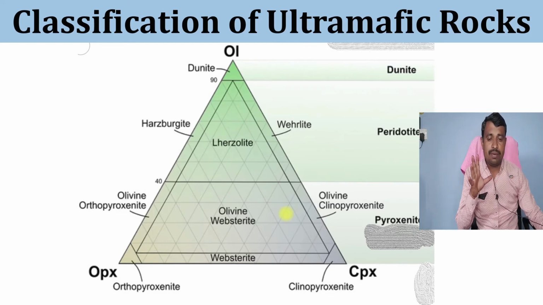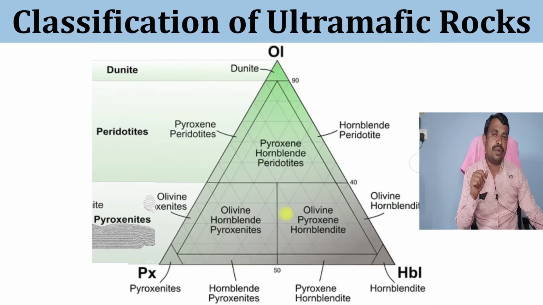Then there are again three different minerals used: olivine, pyroxene and hornblende. Here you see again these rocks are classified into two types: peridotites and pyroxenites. Dunite, again if olivine is greater than 90%, then it is called dunite. If pyroxene is greater than 90%, then it is called pyroxenite. If hornblende is greater than 90%, then it is called hornblendite. So here you see pyroxene peridotites. Here pyroxene is a dominant mineral, but compared to olivine it is less, therefore it is called pyroxene peridotite.